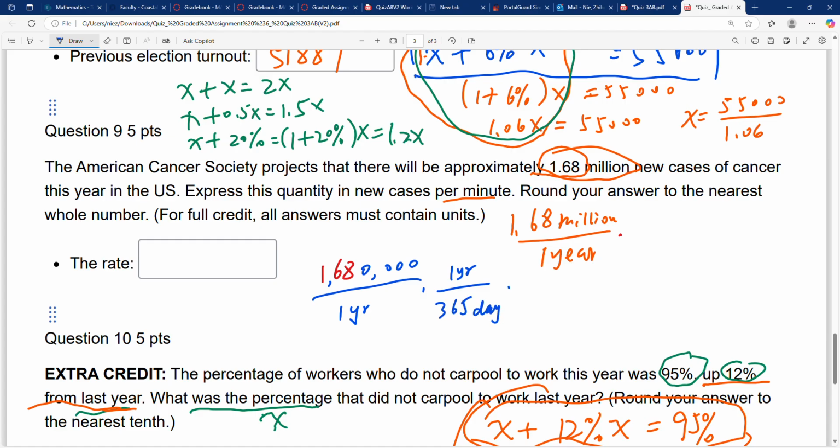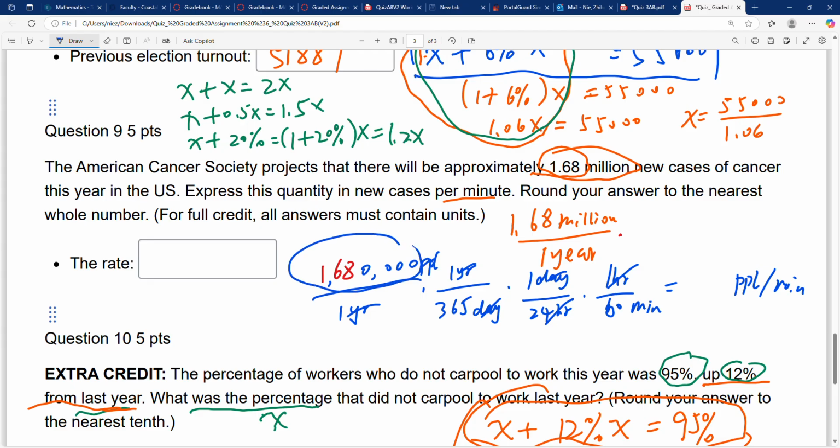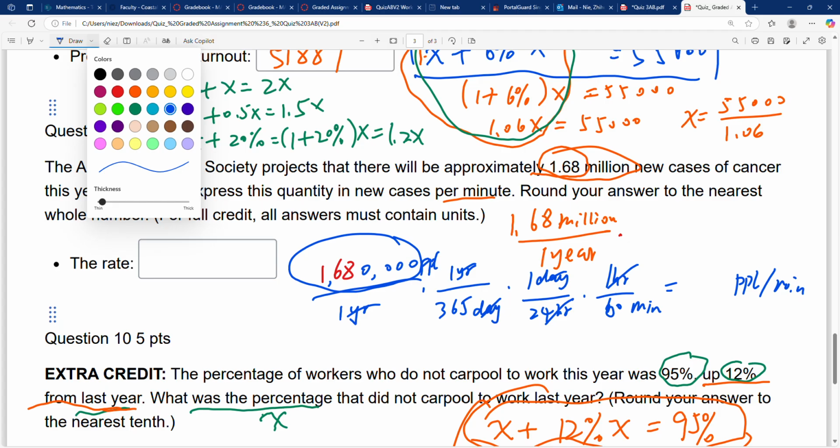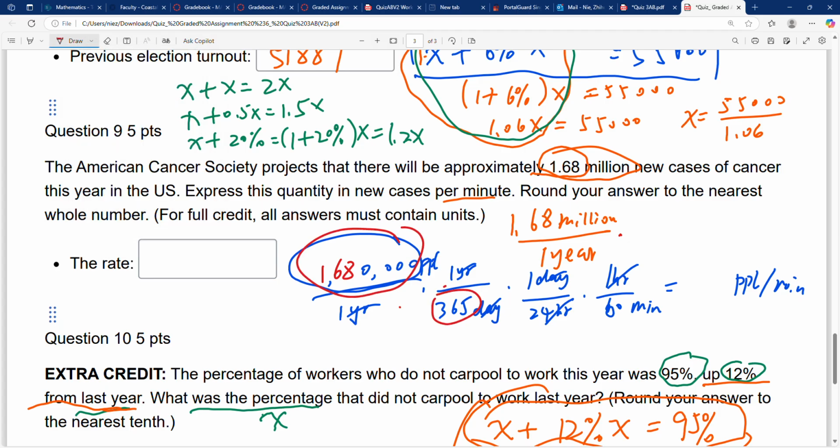And 1 year is how many days? 365 days. And 1 day is 24 hours, and 1 hour is 60 minutes. So you see the units cancel, the day cancels, the year cancels. And here the people, or cases, so now the units become people per minute. Then you calculate the value: this value, divided by 24, then divided by 60.